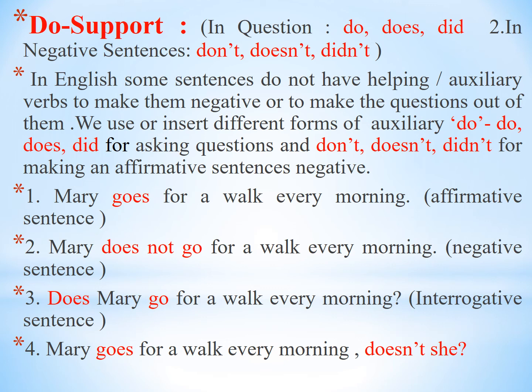Mary goes for a walk every morning, doesn't she? This is the question tag taking the help of do support. Here does not, does, doesn't, these are the do support used in these examples.